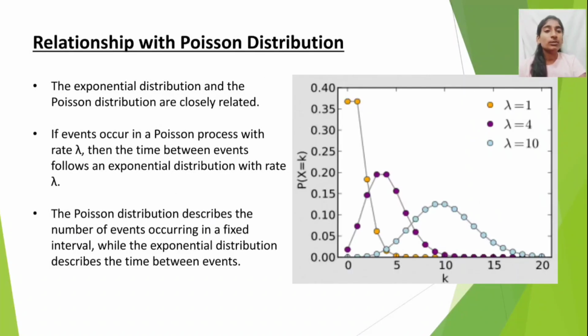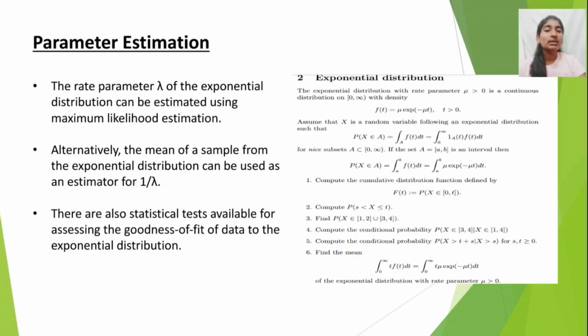Relationship with Poisson's distribution. The exponential distribution and the Poisson's distribution are closely related. If events occur in a Poisson's process with rate lambda, then the time between events follows an exponential distribution with rate lambda. The Poisson's distribution describes the number of events occurring in a fixed interval, while the exponential distribution describes the time between events.